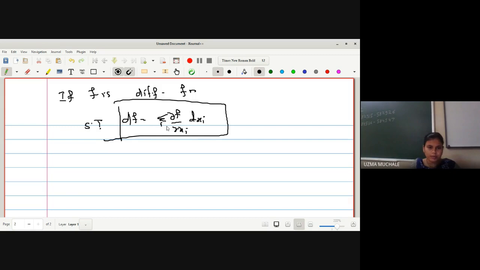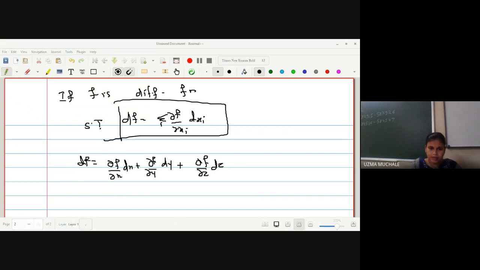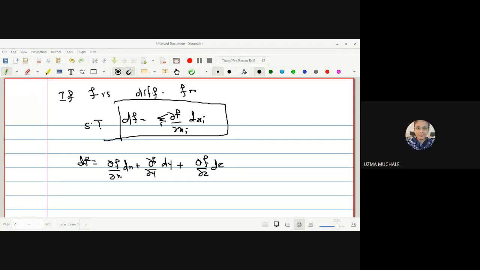Now I hope everyone knows this result. सबको पता है ना ये result? We have used it many times in our BSc. That is df is equal to dou f by dou x dx plus dou f by dou y dy plus dou f by dou z dz. Many times we have used this result.